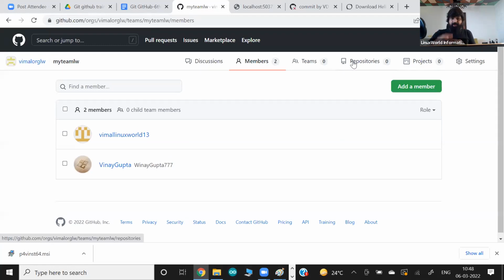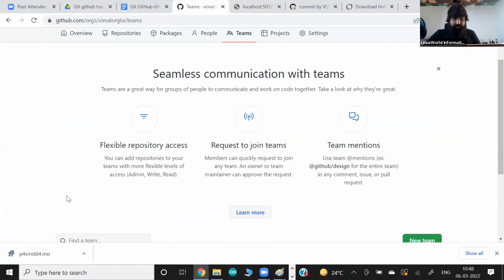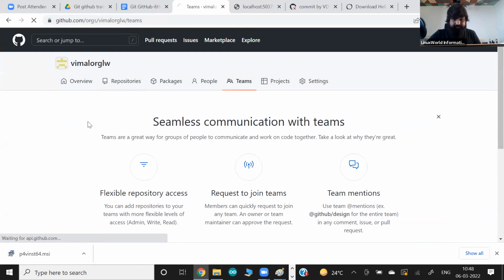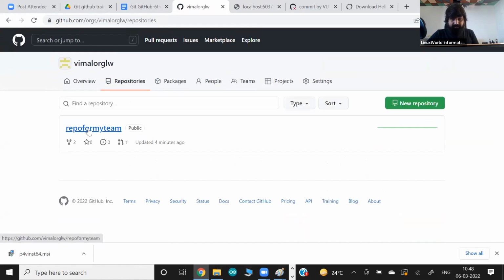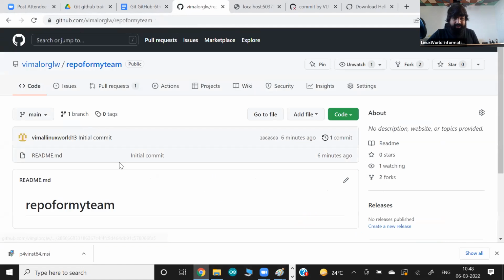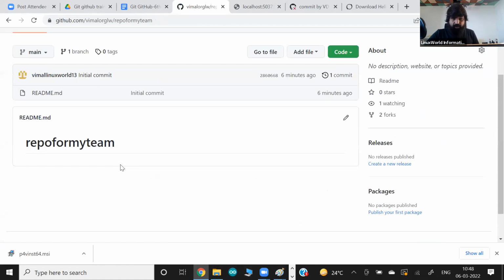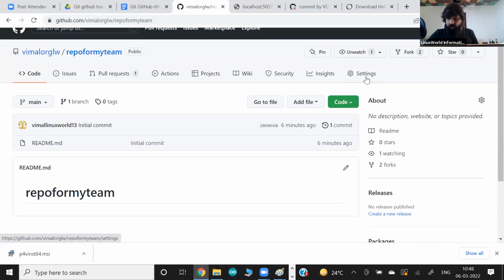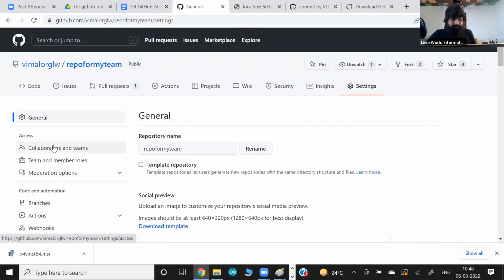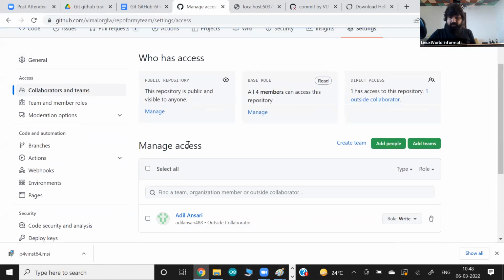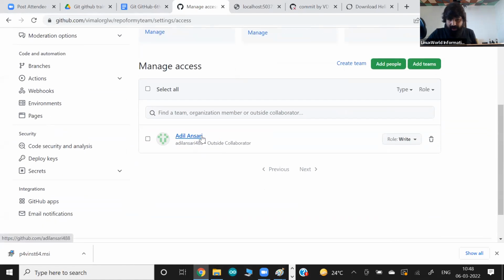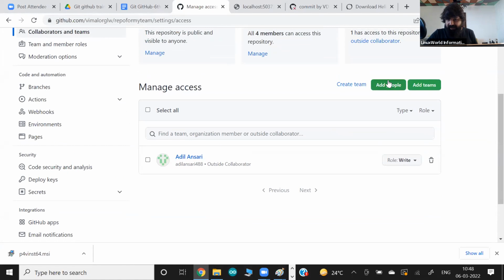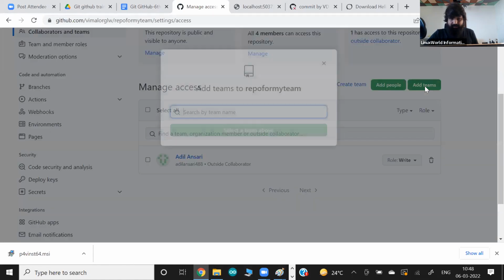A team we can think of like a group, right? In one team we have multiple members, and we can give the entire team power to work on this particular repository. So this is the repository we have, and I want somebody to work on it. Instead of calling one member like Adil and sending the request, I can add the team instead.